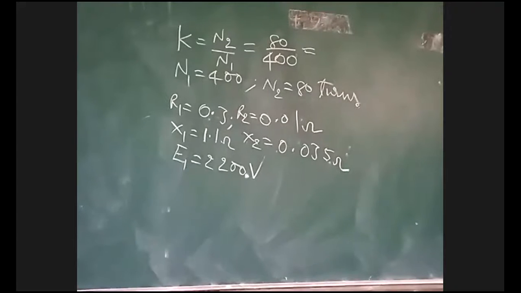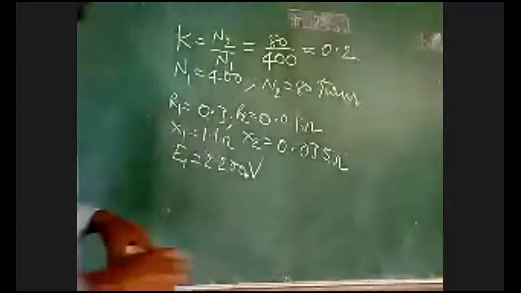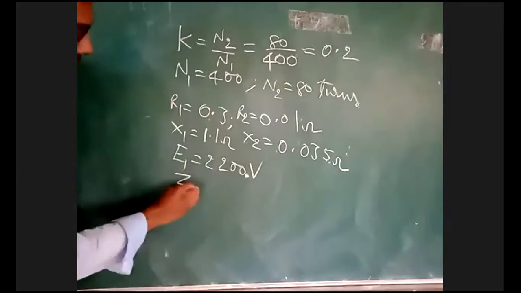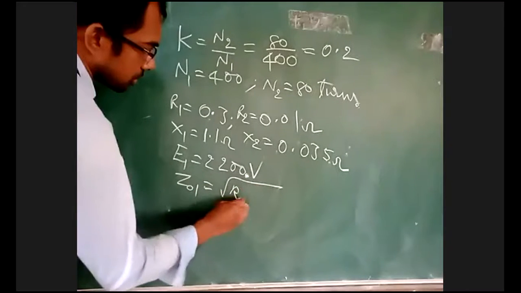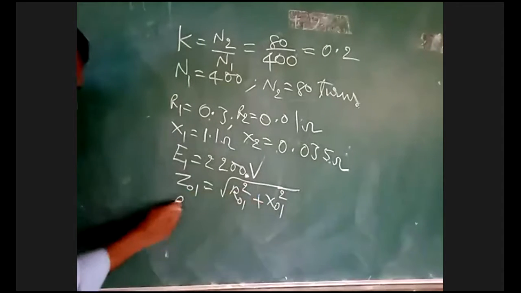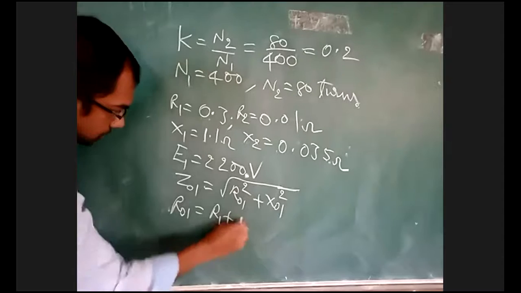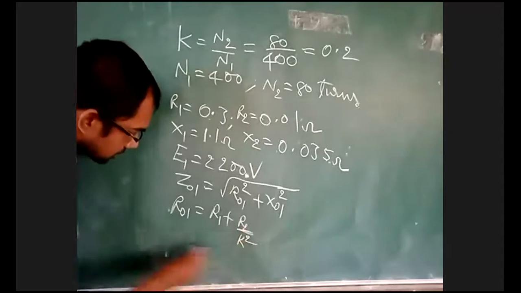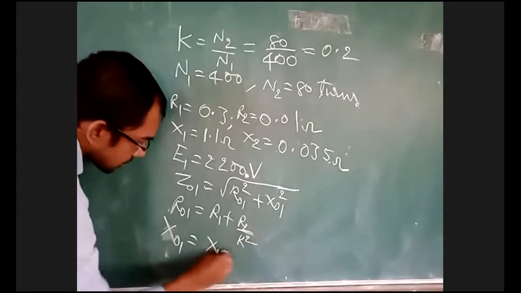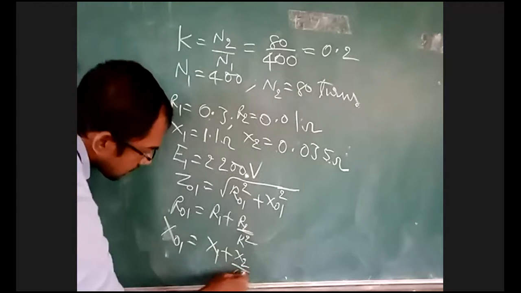K value, how much? Yes, sir, 0.2. Your K is 0.2. Now in the problem, he is asking us to determine the equivalent impedance, Z01. If you want Z01, you should know R01 and X01. R01 is equal to R1 plus R2 by K square. X01 is equal to X1 plus X2 by K square.